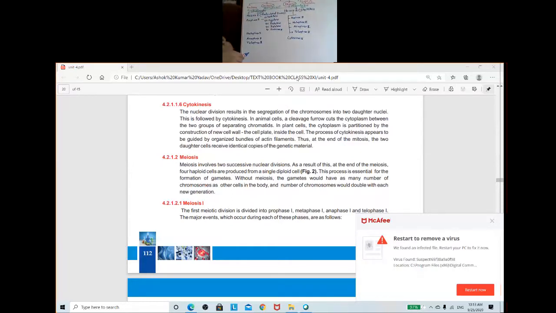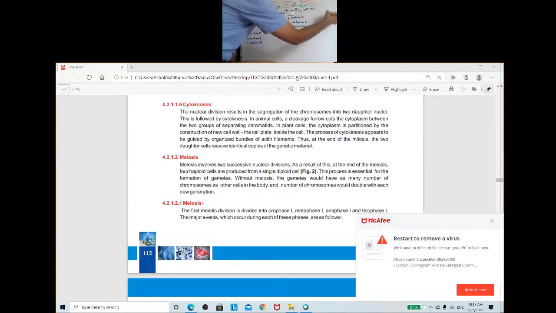Generally male and female reproductive organs, the male and female gonads, in case of animals, form the male gamete, known as sperm, and the female gamete, known as egg. Spermatogenesis and oogenesis are the processes of formation of male gamete and female gamete.